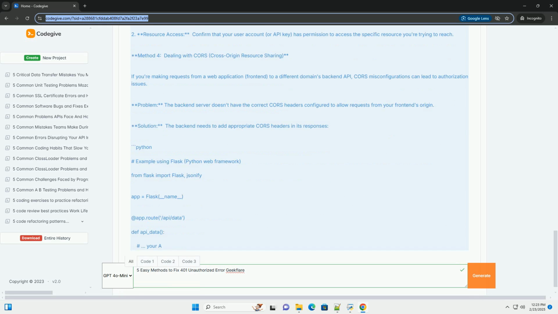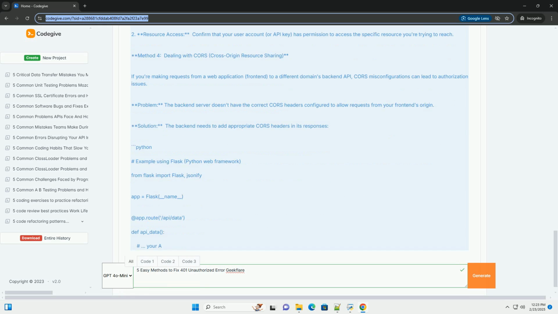Debugging tips. Enable detailed logging: add extensive logging to your application to track the requests, headers, and responses, which helps pinpoint the issue. Use network debugging tools: browser developer tools, network tab, are invaluable for inspecting requests and responses, seeing headers, and identifying potential problems. Test in isolation: try making the API request using tools like curl or Postman to rule out client-side issues.